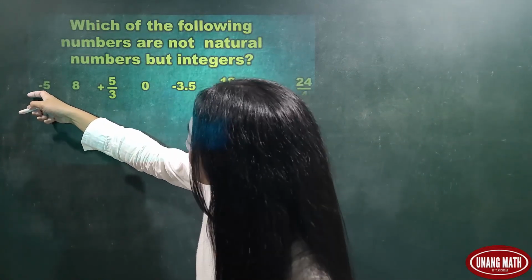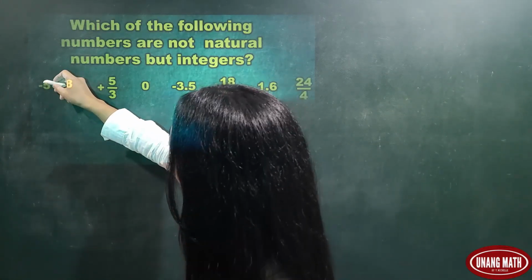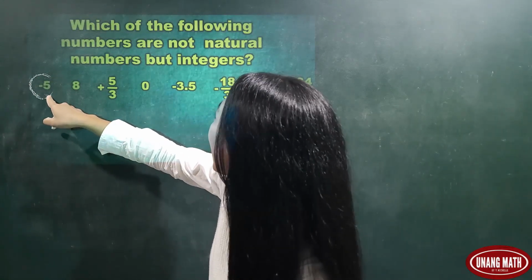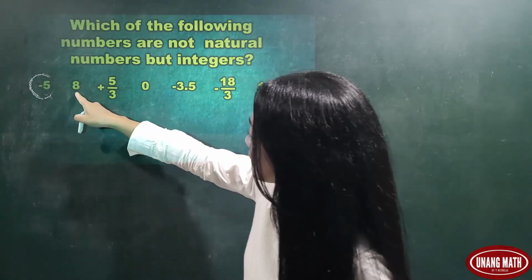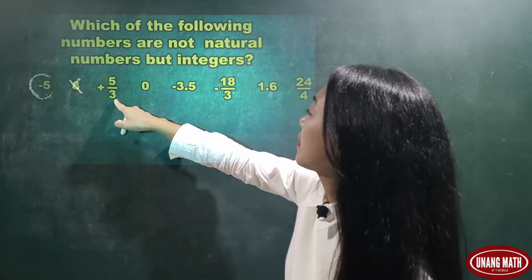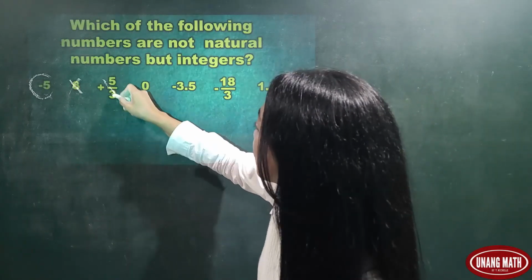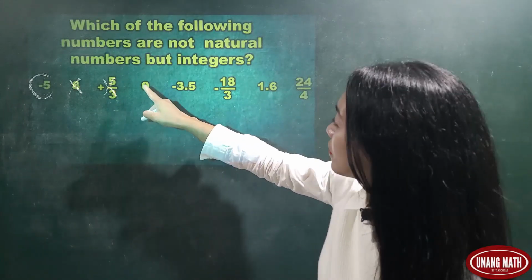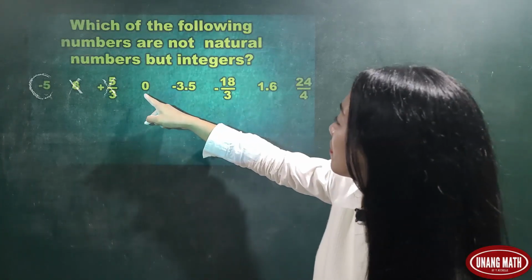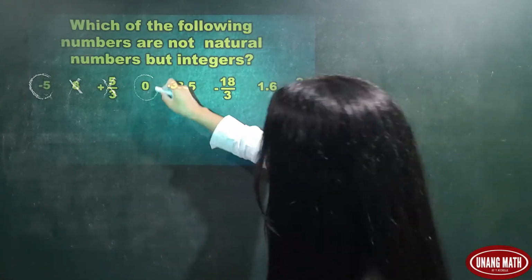So this number has a negative sign, so this is a negative integer. This is a positive integer, so this is not correct. This is an irrational number, so this is not correct. 0 is an integer, but 0 is not a natural number, so this is correct.